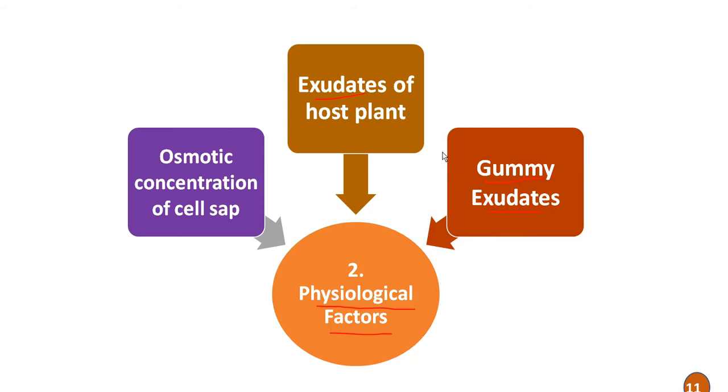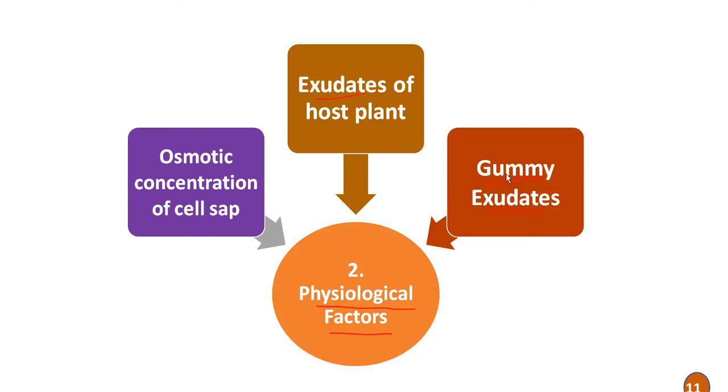For example, in some species of Solanum, gummy exudates or secretions from the hairs on the leaves trap aphids and colorado beetle, which are unable to feed and reproduce. So these gummy exudates of the solanaceous crops from hairs on the leaves confer insect resistance in this crop.